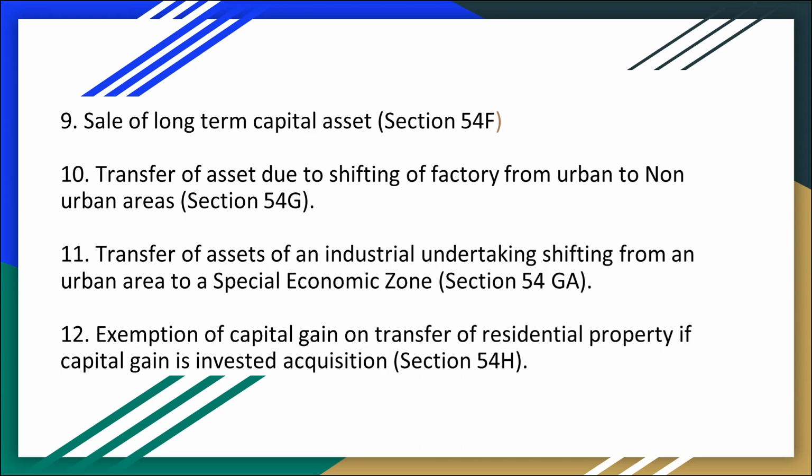Next, transfer of assets due to shifting of a factory from urban to non-urban areas, section 54G. That is, the transfer for the purpose of shifting of assets is exempted up to the purchase of capital assets. Next, transfer of assets of an industrial undertaking shifting from an urban area to a special economic zone, section 54GA. The transfer of assets for the purpose of shifting from an urban area to a special economic zone is fully exempted. Then exemption of capital gain on transfer of residential property: if the capital gain is invested in acquisition, it is fully exempted.